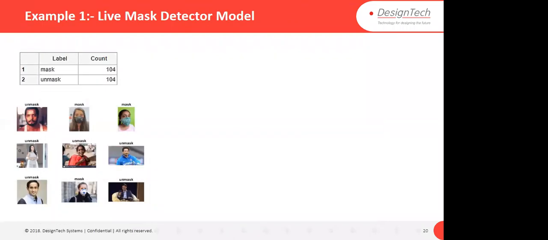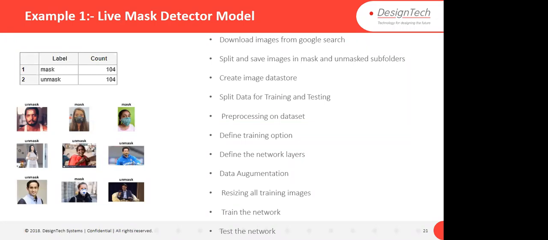So the example which I'm going to show you uses samples which I downloaded from Google, some images. So you see that images are with marks and without marks, right? For marks, I have 104 samples, and for unmarks, I have 104 images as well. In machine learning, and in deep learning also, you have to provide the same number of samples for every class. These are the steps which I am going to follow, and we will discuss these steps when I show you the code.